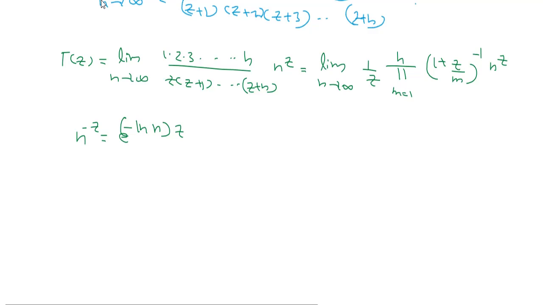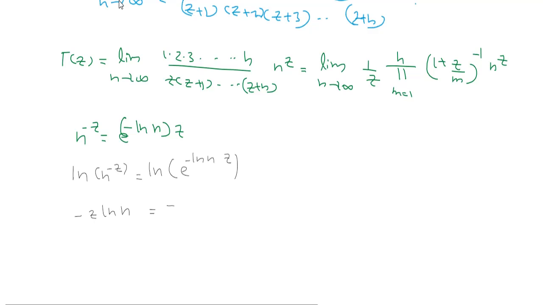Let us prove this thing. If I take the log of this term, the logarithm of n raised to minus z will be equal to the logarithm of e raised to minus log n into z. Now this will be equal to minus z log n, and on the right-hand side the logarithm and exponential cancel each other.